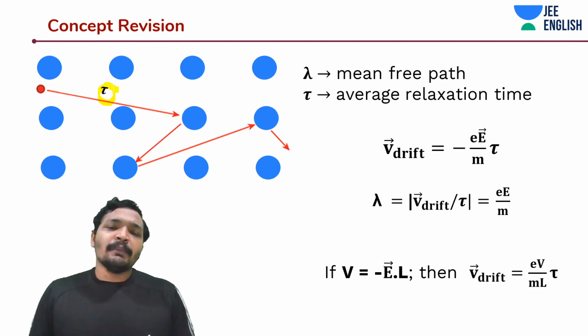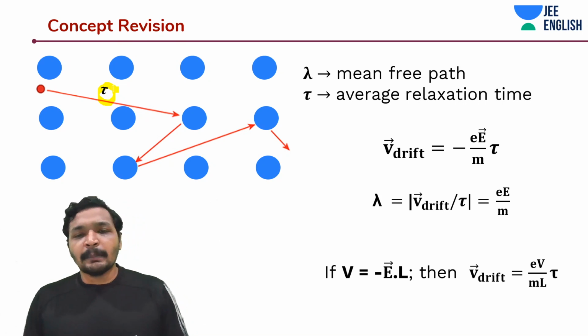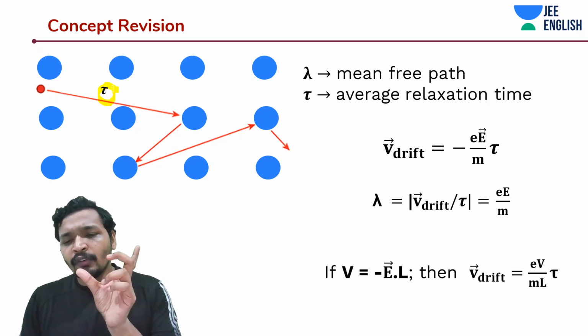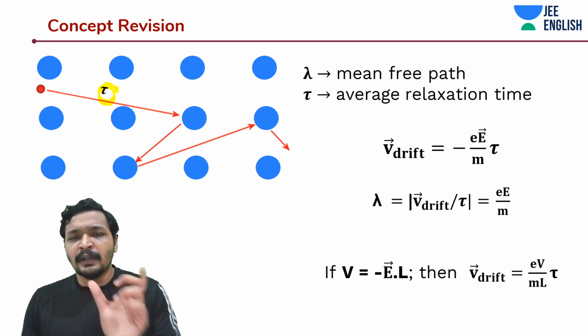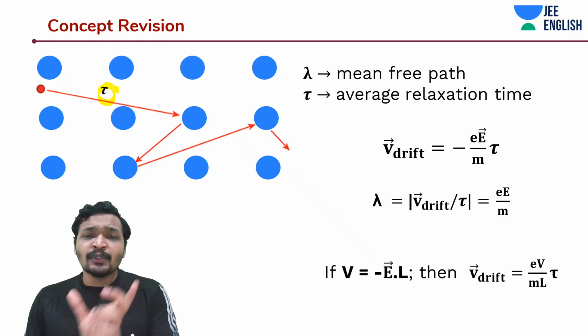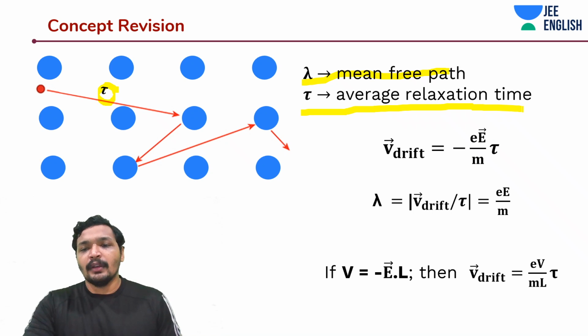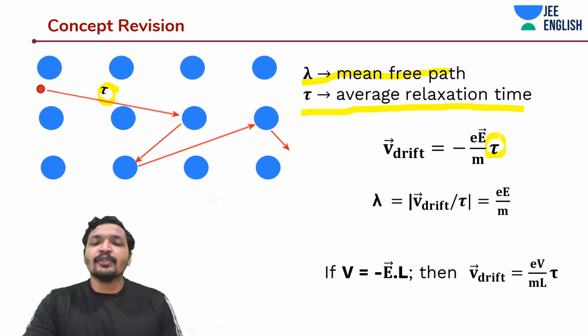But what is the mean free path? Mean free path is nothing but that path of the electron. It's a mean path. You're not going to calculate each of those paths, but you're going to calculate each of those paths, add those lengths, and take an average. That is known as mean free path. And the relaxation time is nothing but the average of the time between which these collisions are happening. And you would basically substitute t is equal to tau.